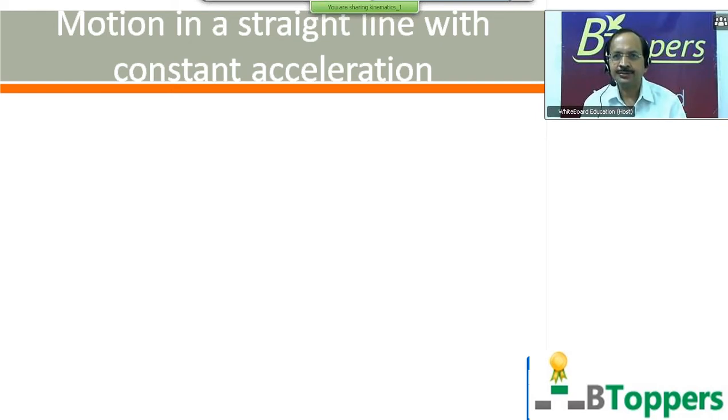v bar, a bar, s bar, I mean initial velocity, final velocity, displacement and acceleration, all these vectors are directed along the same straight line. This line of motion, for convenience, you can take as the x-axis, or you may also take it as the y-axis. So for example, I have written the equation in vector form: v bar equal to u bar plus a bar into t.